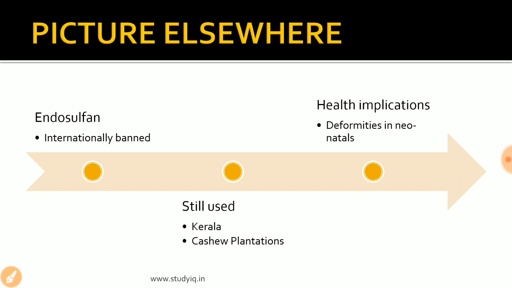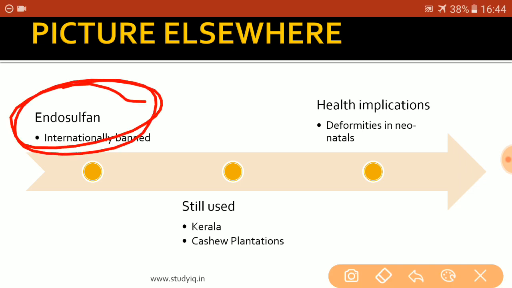If we talk about the case of Kerala, cashew is one of the most important cash crops being grown in the state. And in the cashew plantations of Kerala, one chemical by the name of endosulfan, that is internationally banned, is used. Even the government of India had taken several steps to ban the use of endosulfan, but it is still being used rampantly in the state of Kerala.